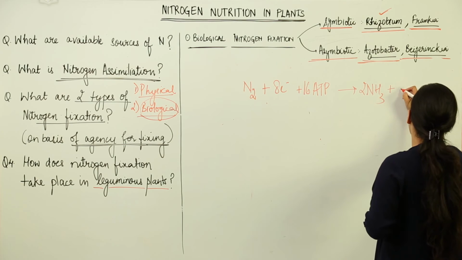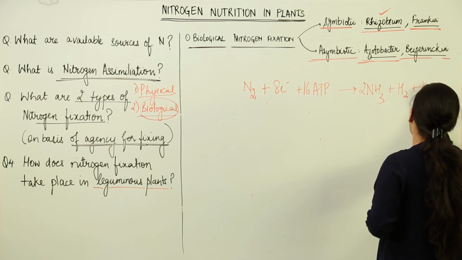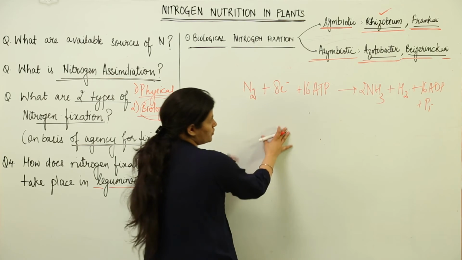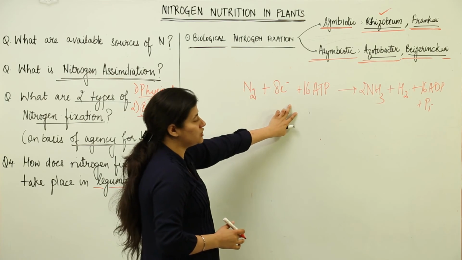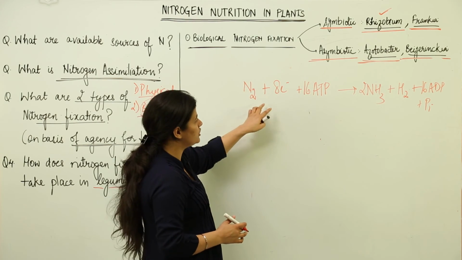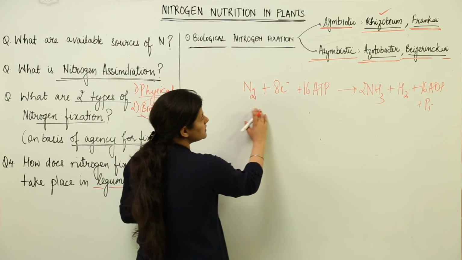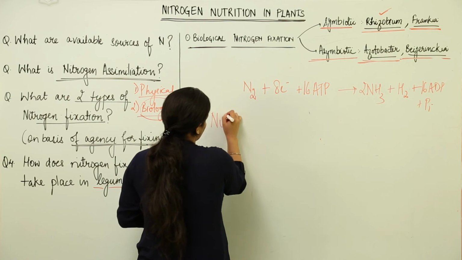These 8 electrons would be utilized for the reduction process, and this entire biochemistry can be represented in this equation, how the biological nitrogen fixation has taken place.